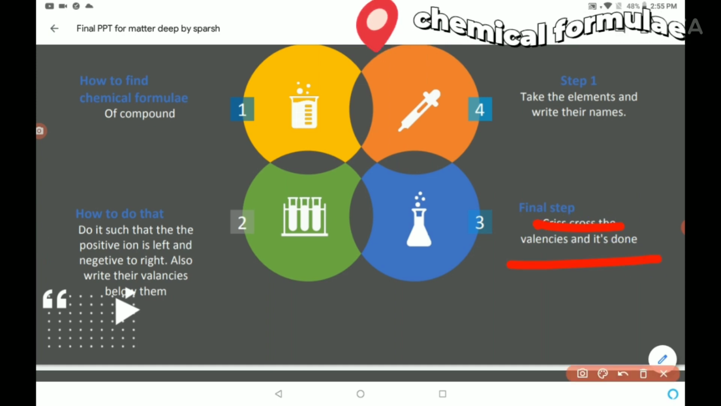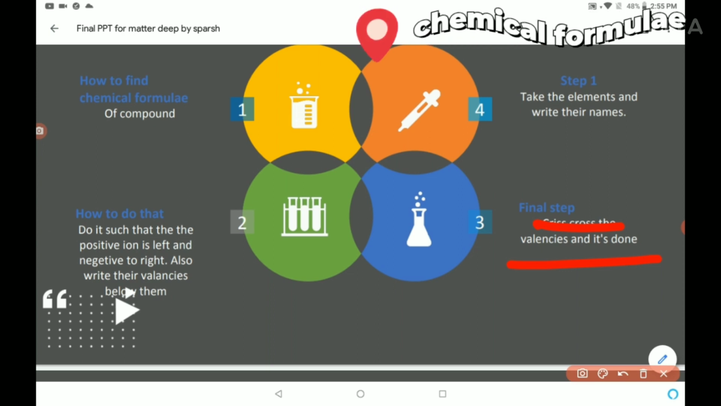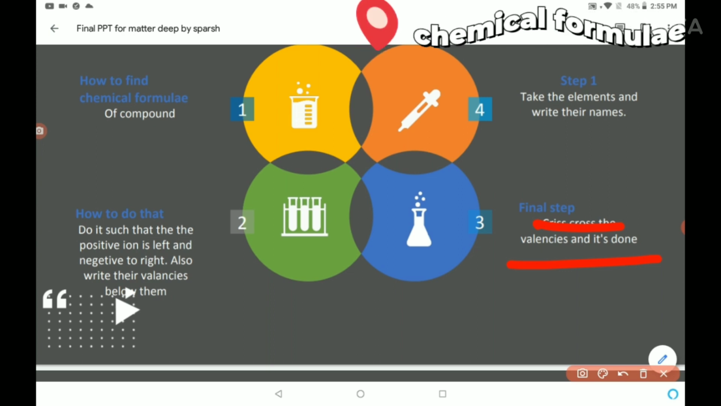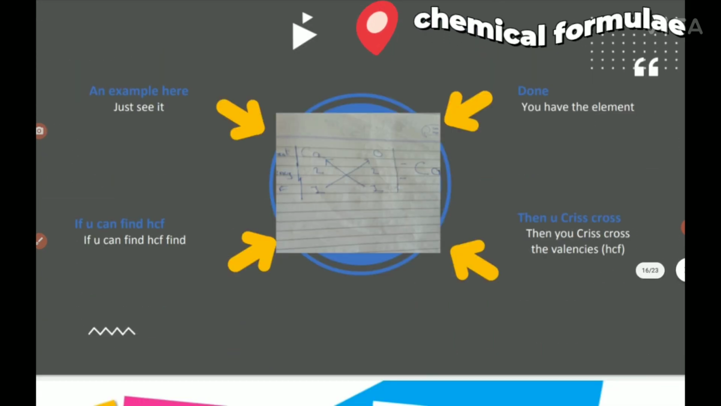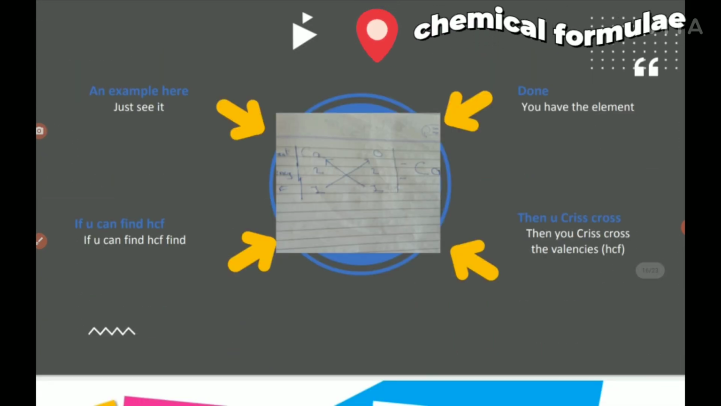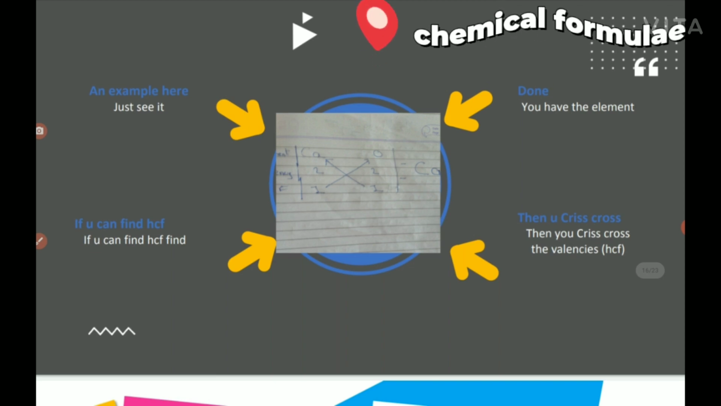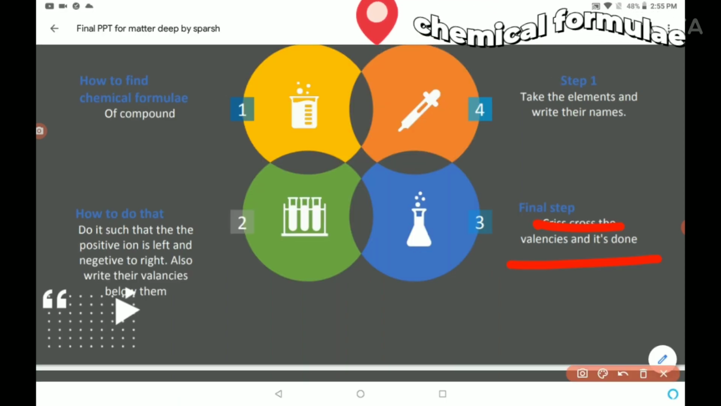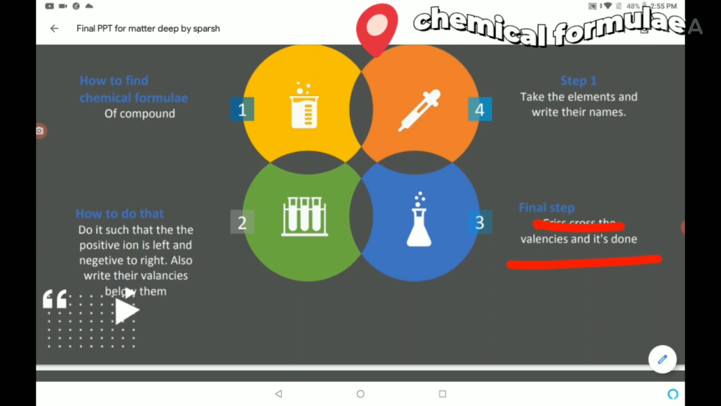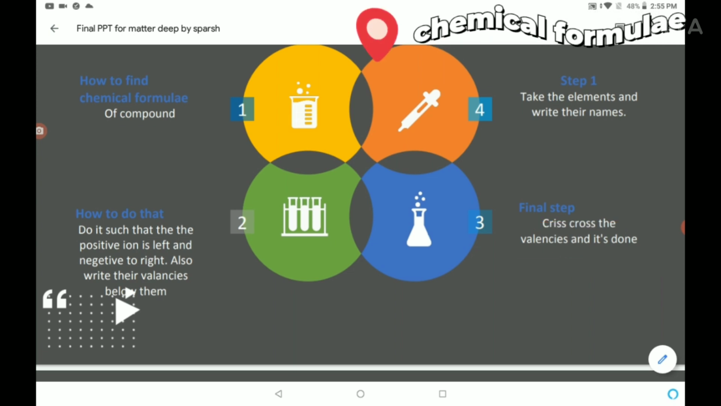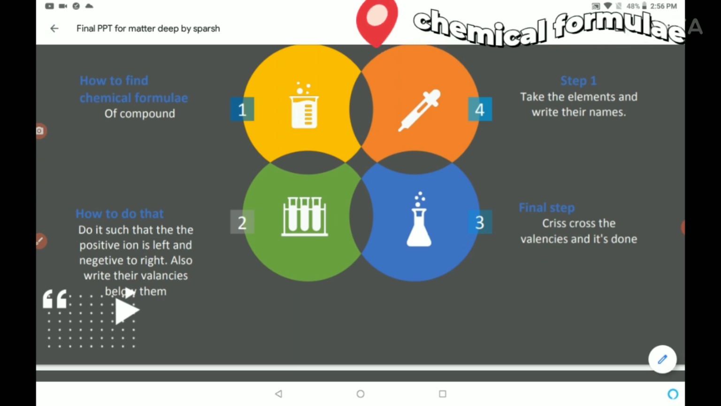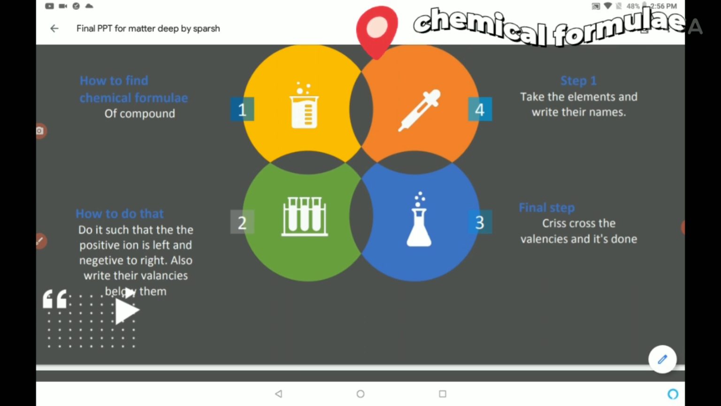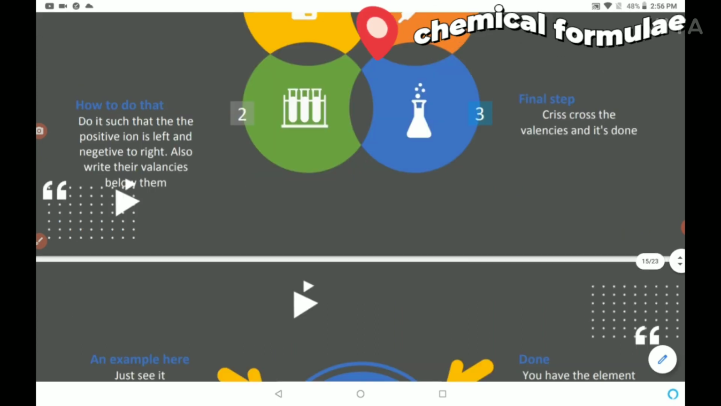If it's like this, just crisscross this, just draw a line like this. The valency of this belongs to that element, and the valency of this belongs to that element, and add them all together. After this slide, I've got an example I'll show you. When you add them all, it becomes the valency of the first element plus the valency of the second element plus the valency of the third element.